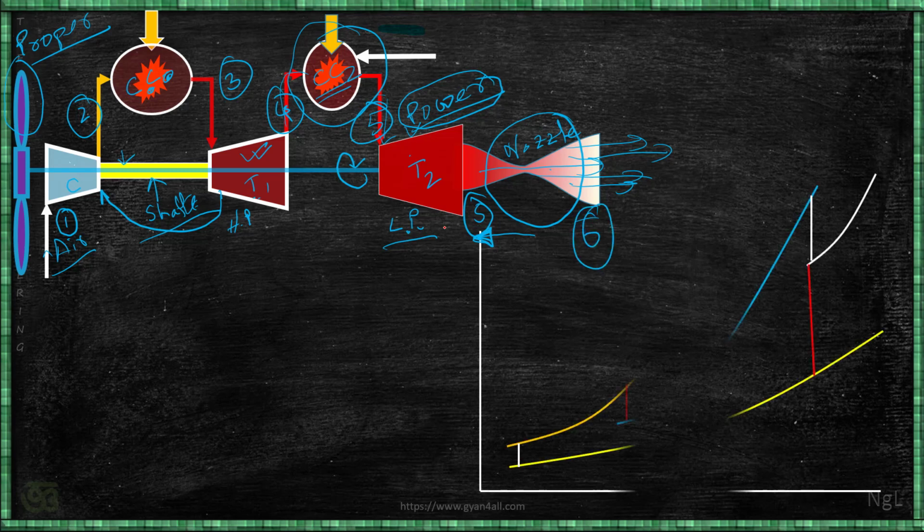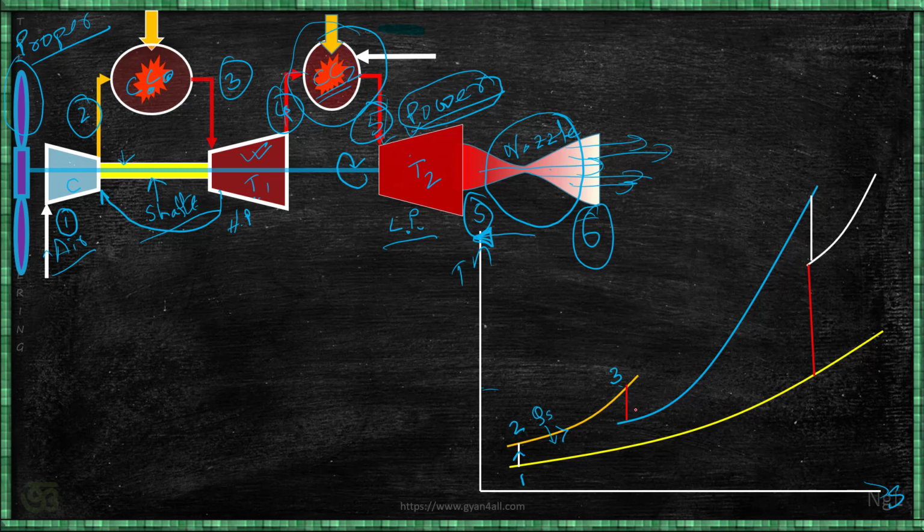Now let's see how it can be represented. This is a TS diagram in which first you look at the compressor. Say process 1-2 is a compressor which compresses the air entering into the vehicle at the front end, and after that it is combusted, and this is a heat supplied process QS, and 2-3 is the heat addition process. So temperature will increase definitely. This is temperature T2, combustion chamber.